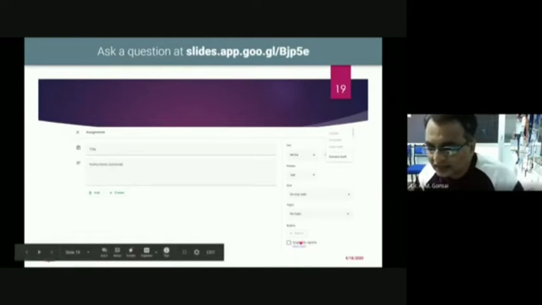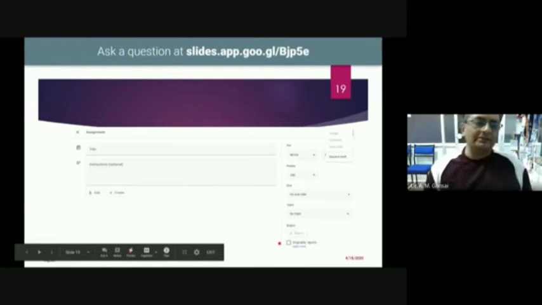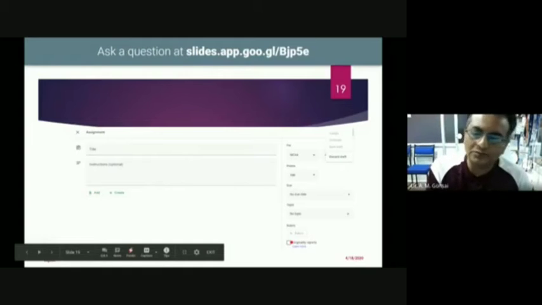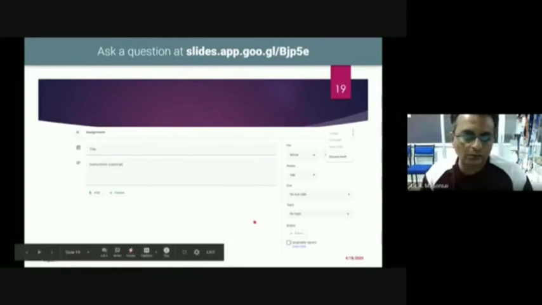And this is the originality report. This is a new feature that Google provides, because sometimes students copy and paste. If you require this originality report, Google checks the student's work, and you can identify whether it has been copied and pasted.